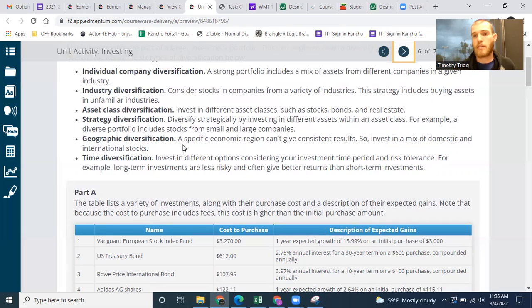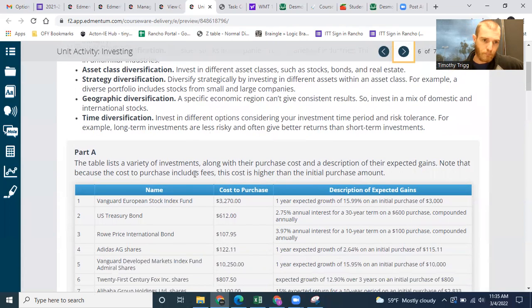Okay, have some European companies or Asian companies, some domestic North American companies, because if something bad happens to the U.S. economy, generally that means something bad is going to happen to the whole world economy. But if you're diversified, then that risk is lowered. Okay. Time diversification. Invest in different options considering the investment time period and risk tolerance. For example, long-term investments are less risky and often give better returns than short-term investments.